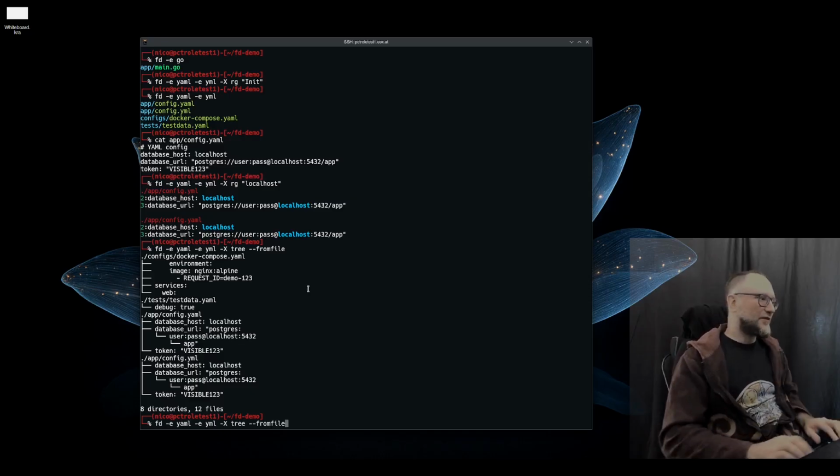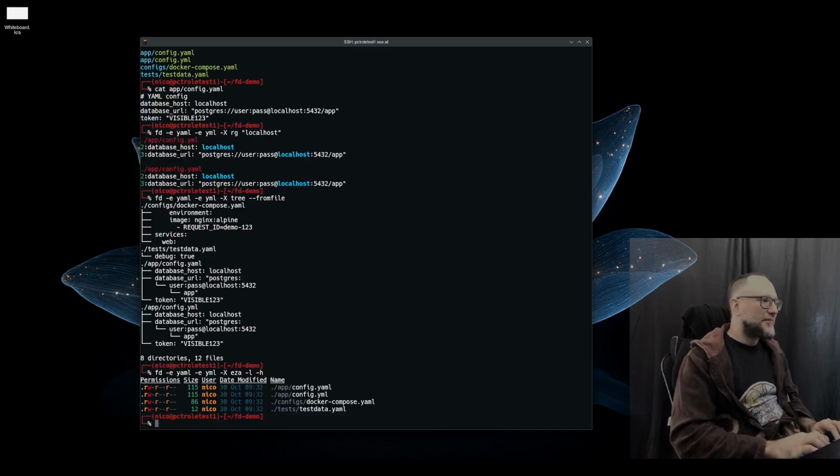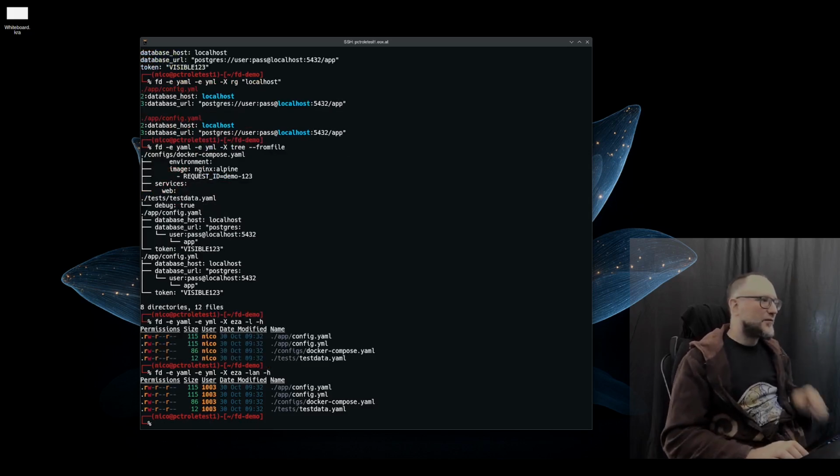And then you can pass it also to ISA. Let's say I want to know the permissions of those files, I could do ISA -l and then -h for human, and with color, well, color is there normally by default. Yeah, this is pretty cool. I think it's very neat. Or I can do it like this to put them in the right order, but it's the same in this case, so it doesn't change much.